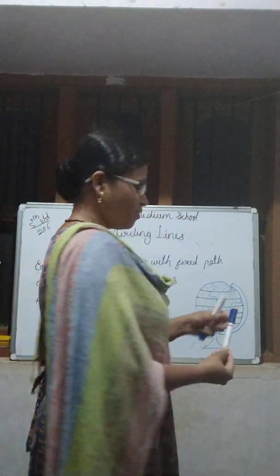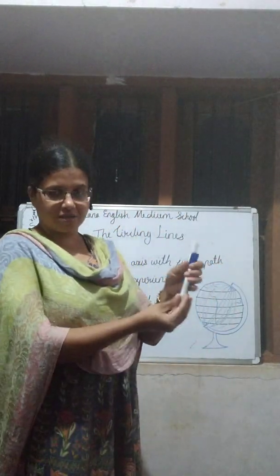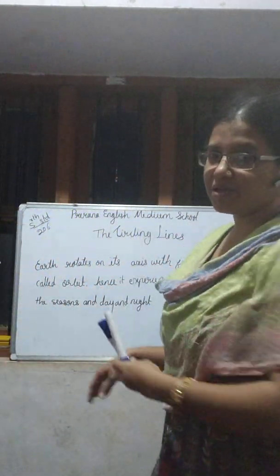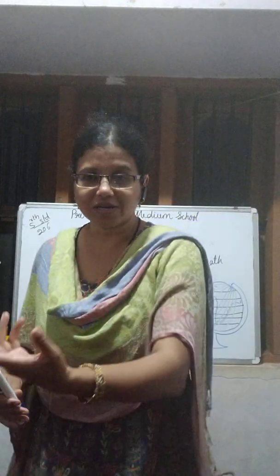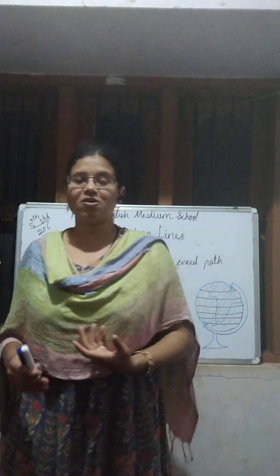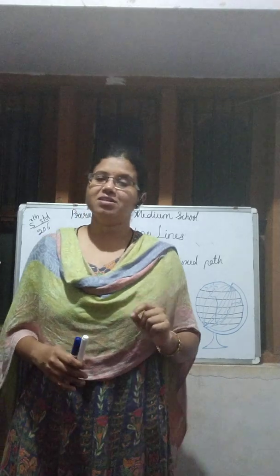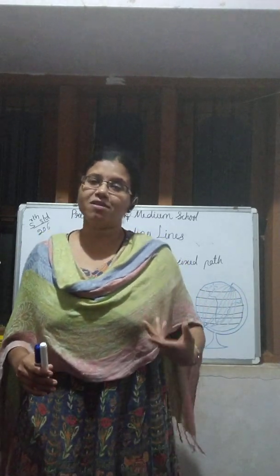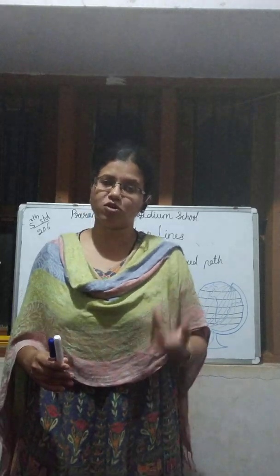The sun stays in its place, and the earth goes around the sun. That is called revolution. When the earth goes around the sun, that is a revolution. When the earth rotates itself, it's a rotation.